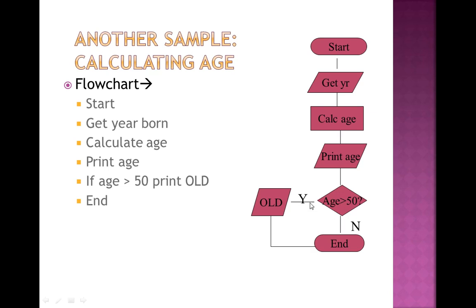Now, there are two parts. If it is yes, first of all print old and then end the process. And if it is no, there is no line for printing, so simply end the process. This is how we can represent with the help of pseudocode as well as flowcharts.